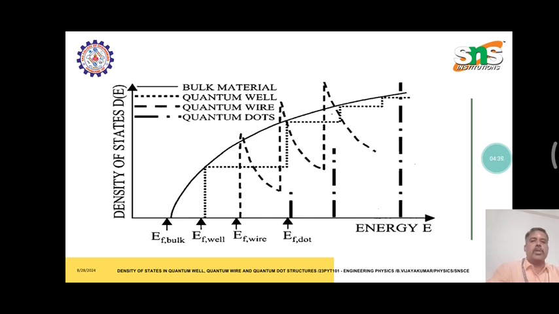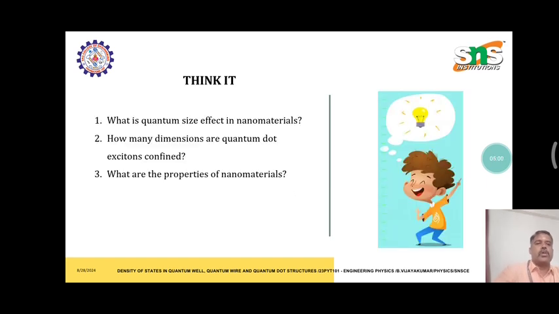First one is bulk, so the curve is formed as a clear line. Then the quantum well is a form of dotted structure. Then the quantum wire is a form of 2D. Then the quantum dot is in a 3D form.